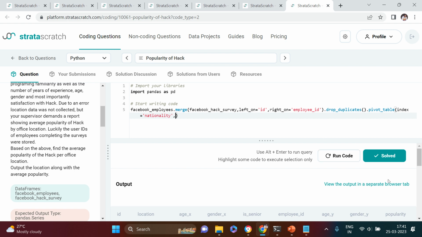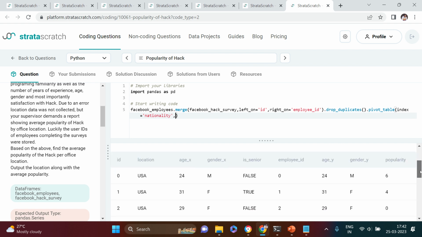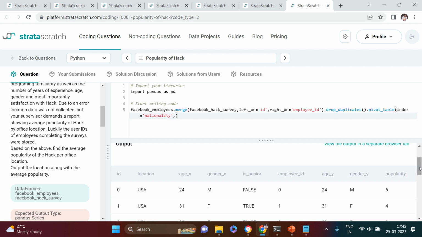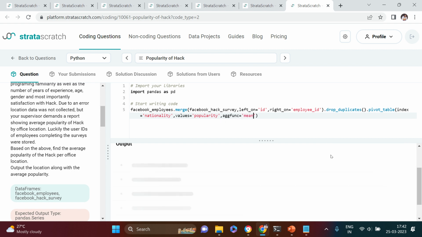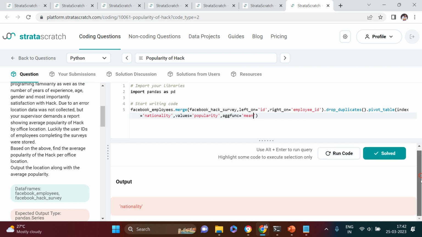Particularly we need to calculate the average popularity, so in the values we need to use the column on which we perform the mathematical operation. Popularity is the one on which we apply the mean function. So for the aggfunc, the one I want to use is mean.